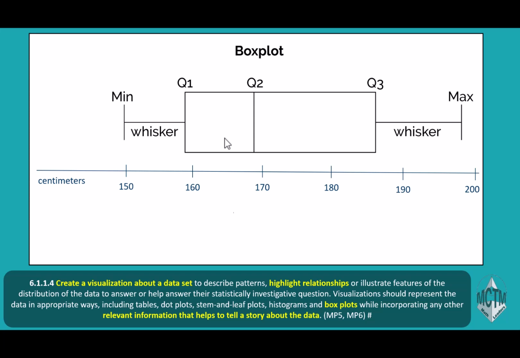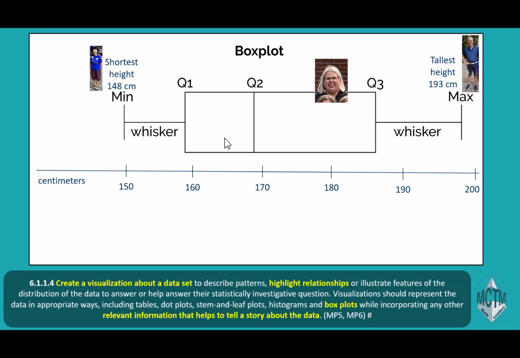And so we needed a scale. Of course, all box plots need scales. And Leonard ended up being the tallest teacher at our school at 193 centimeters. Masako would have been the shortest at 148 centimeters. And then we put in all the other teachers. I'm only going to put one more in there. That's me. I'm 180 centimeters. You can see I'm on the upper end of heights in the teachers of our school.